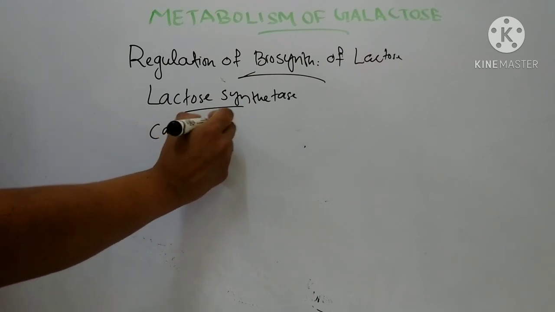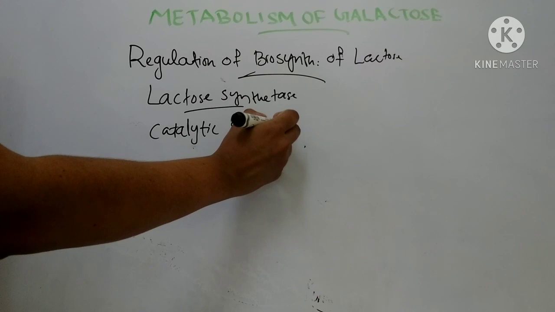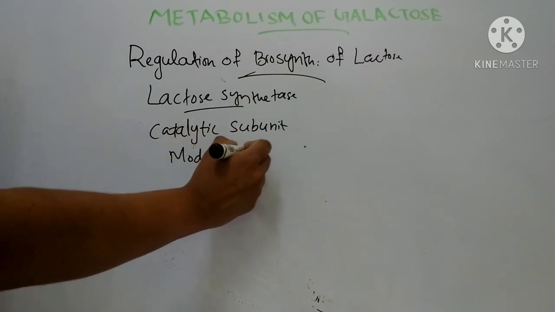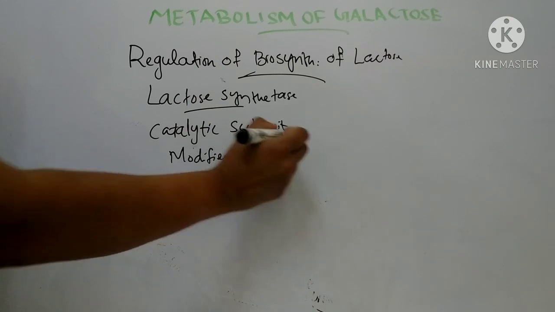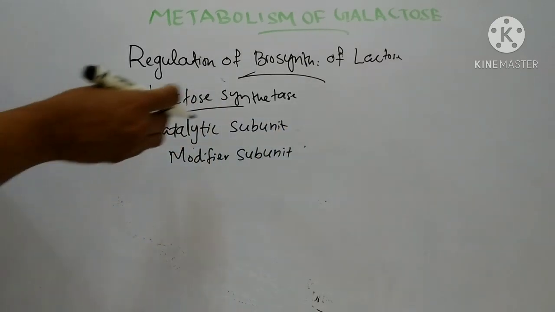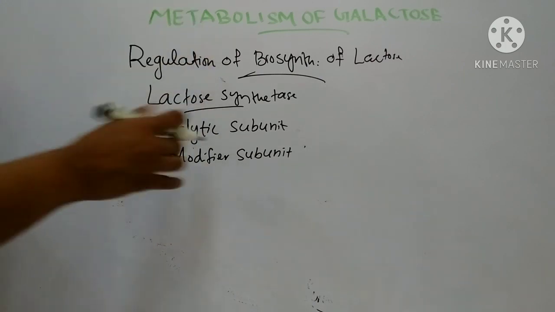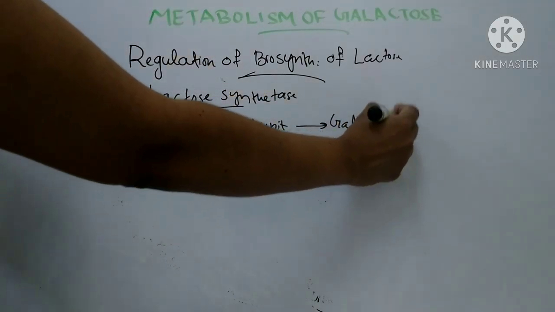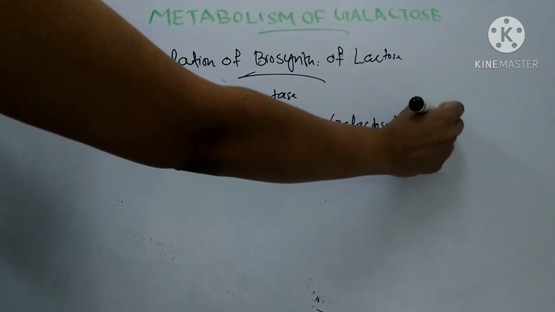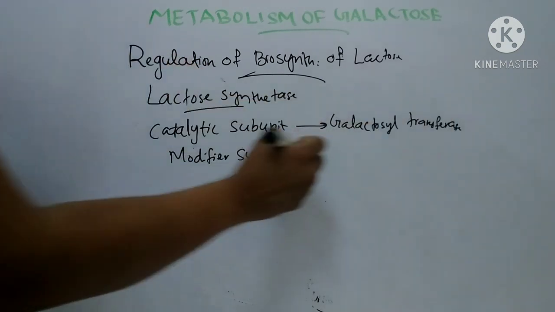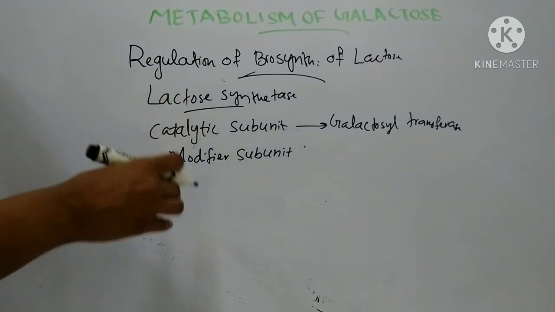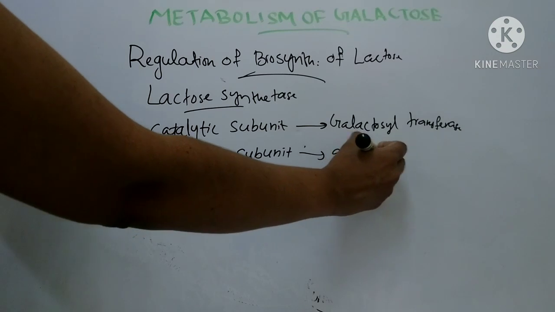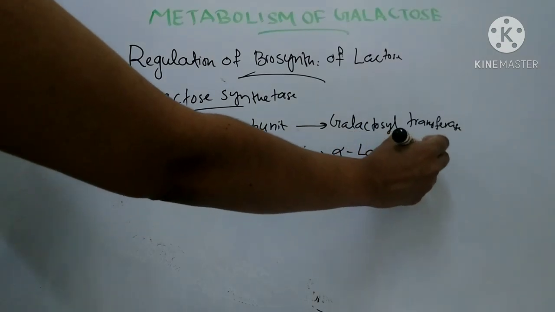The catalytic subunit is known as galactosyl transferase, and the modifier subunit is called alpha lactalbumin.